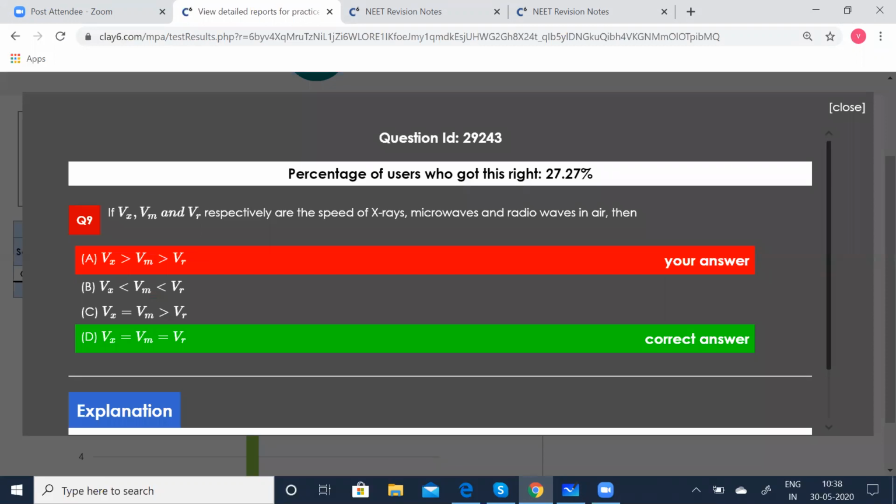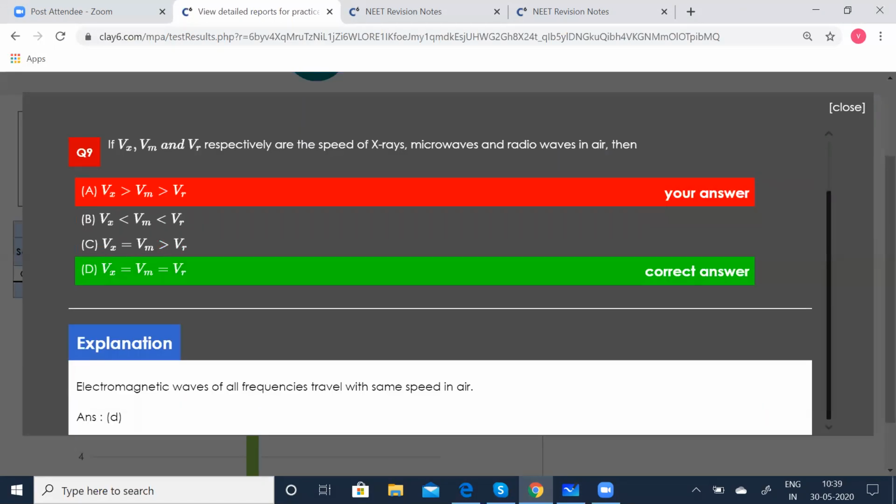All right. He says the speed of X-rays, microwaves, and radio waves in air are equal. They are going to be equal, he says. Let's see the explanation. Electromagnetic waves of all frequencies travel with the same speed in air. So irrespective of the wavelength or frequency, the velocity does not depend on that. So electromagnetic waves of all frequency travel with the same speed in air.